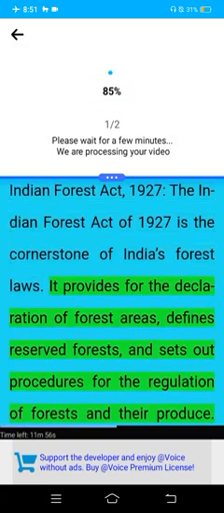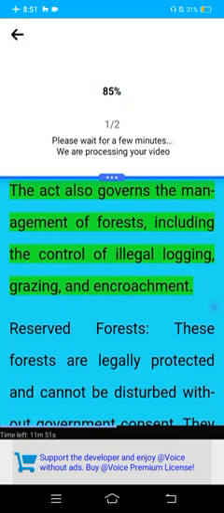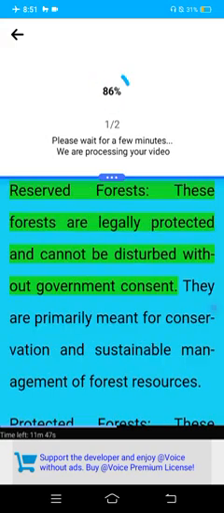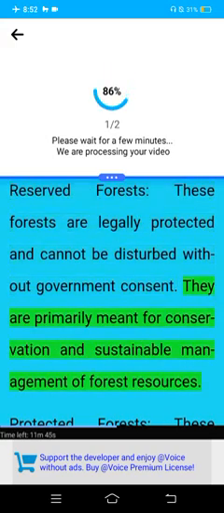It provides for the declaration of forest areas, defines reserved forests, and sets out procedures for the regulation of forests and their produce. The act also governs the management of forests, including the control of illegal logging, grazing, and encroachment. Reserved forests. These forests are legally protected and cannot be disturbed without government consent. They are primarily meant for conservation and sustainable management of forest resources.